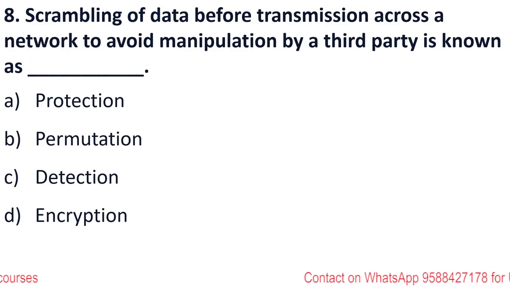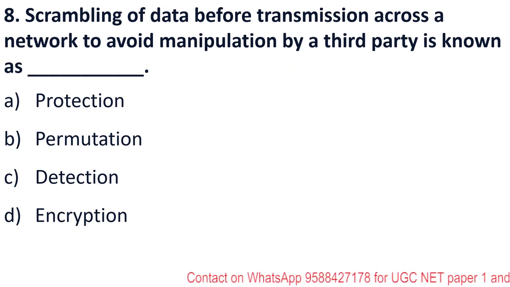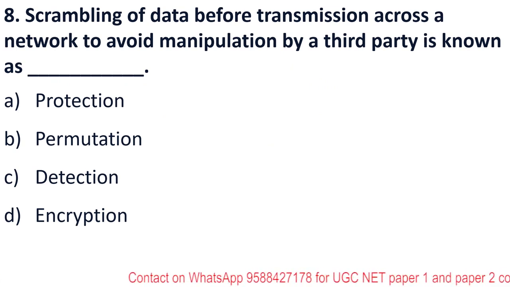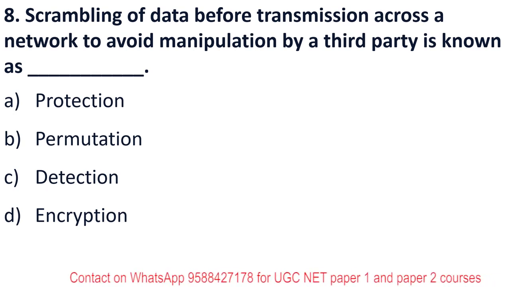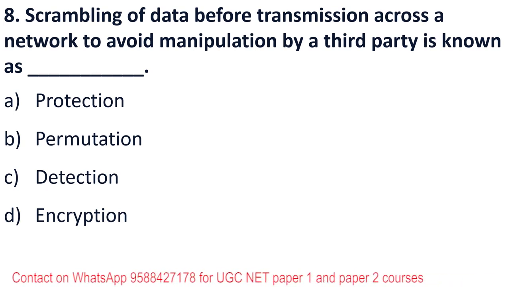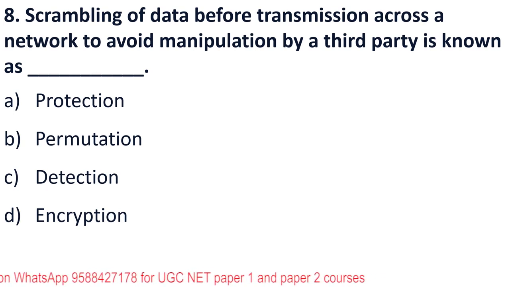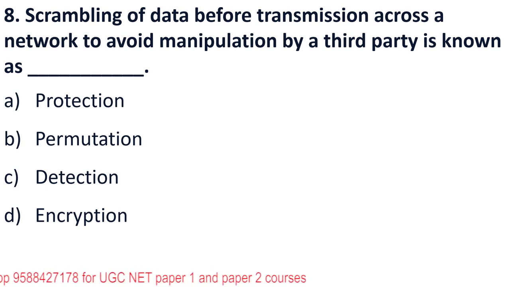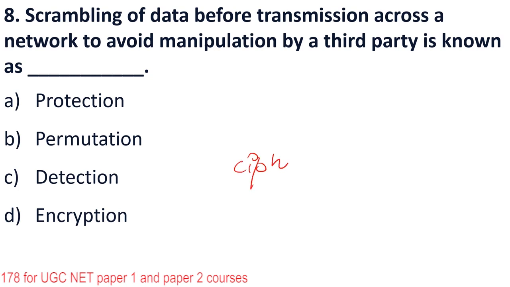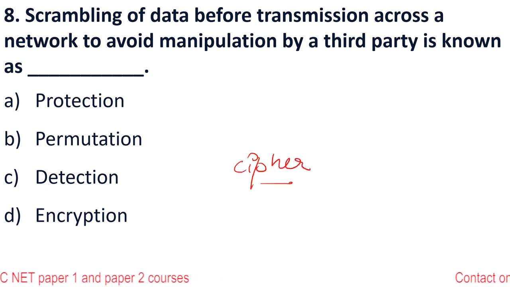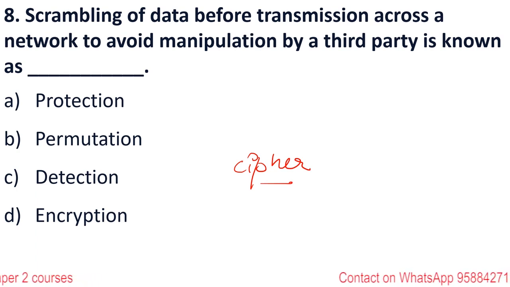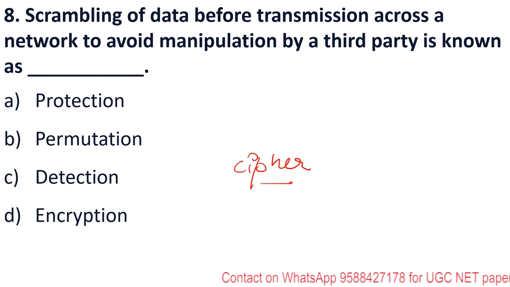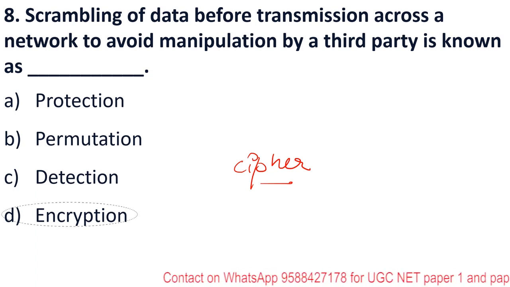Next is scrambling of data before transmission over a network to avoid manipulation by third parties, known as. Whenever you want to send your data over the network, you don't want others to read your text. So that text is converted into cipher text. This is called cipher text, which does not allow others to read it. Changing your original text into another form is known as encryption. It helps in data security.